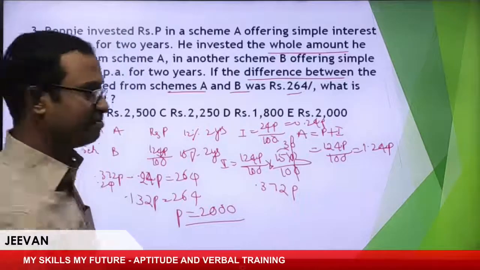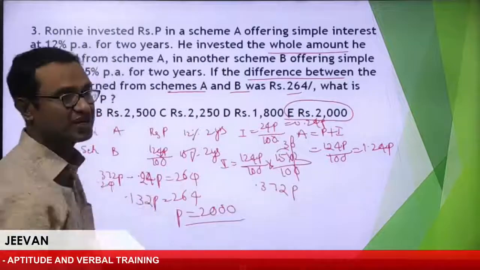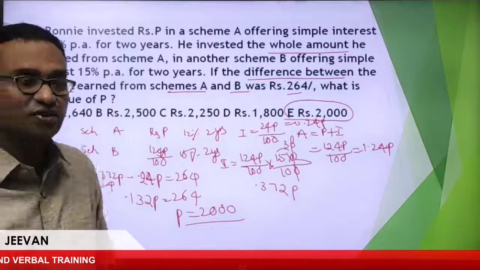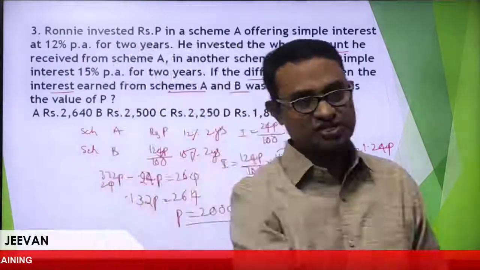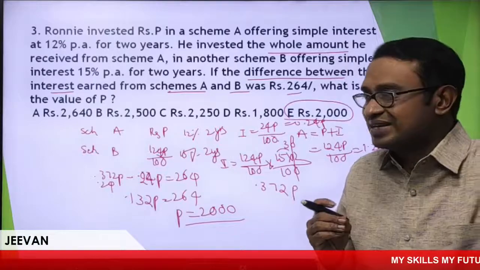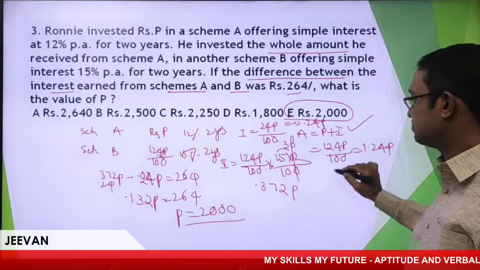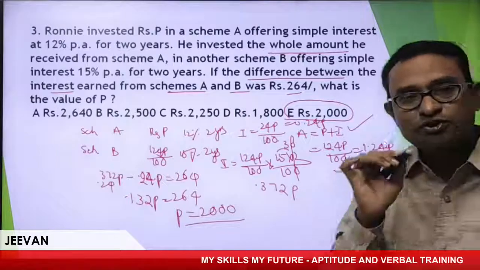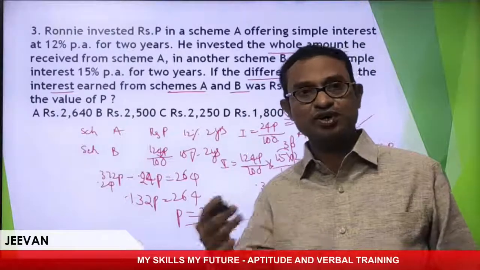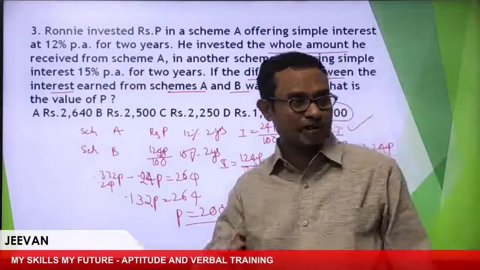Yes, Maharani is right, Amma. It's absolutely 2000 because 132 is double of 264. Yes, your answer is absolutely right. Hope people are following. Only thing is expression. First is principal. Second is principal. Don't worry about the unknown values because P is not given. Yeah, excellent. Your answer is clear. Hope everyone is following.